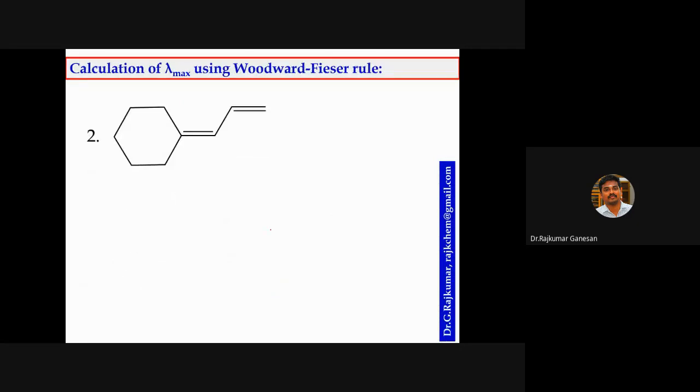Another example. So is this cyclic or acyclic? This part is cyclic, but look at the conjugation. Is it part of the cyclic?